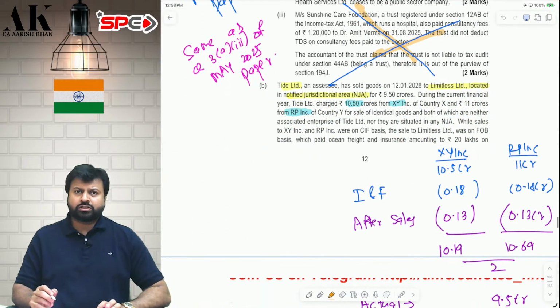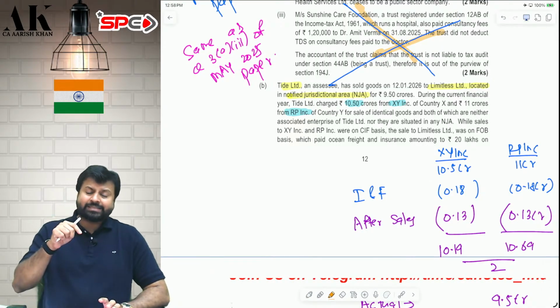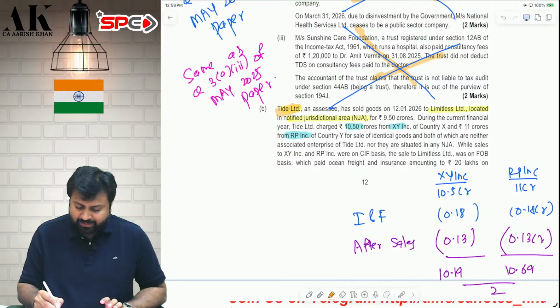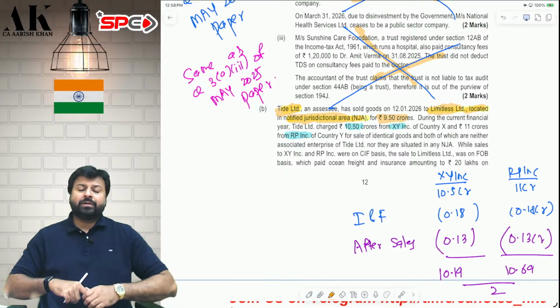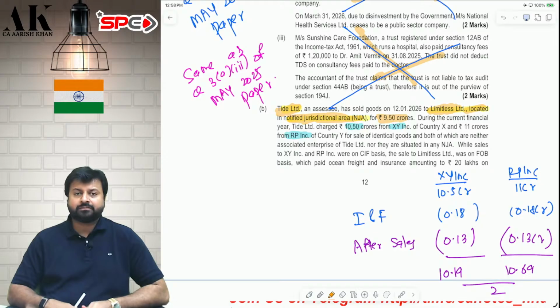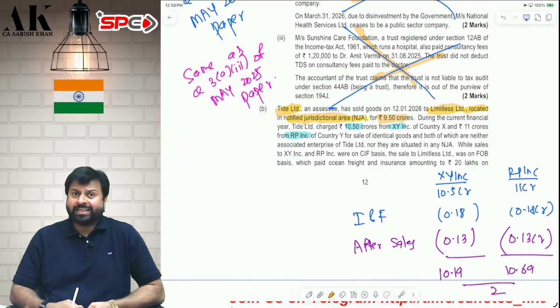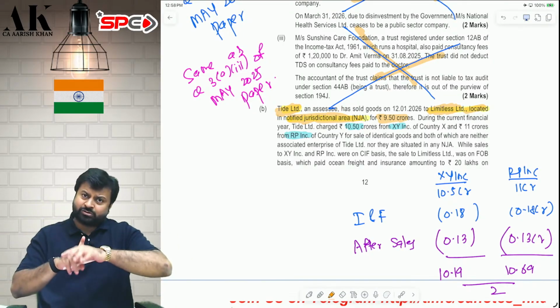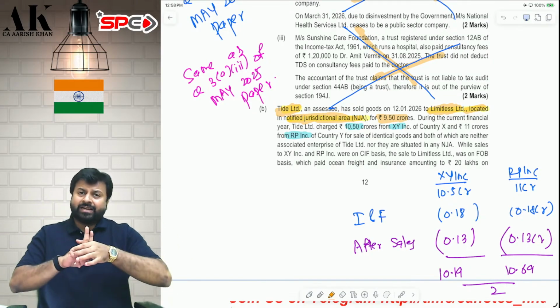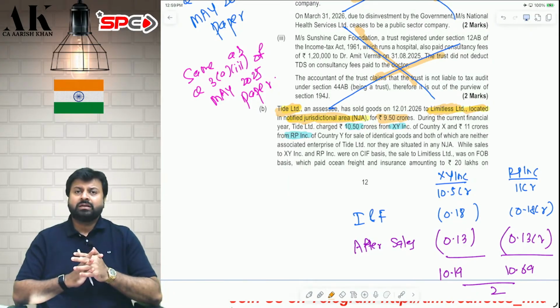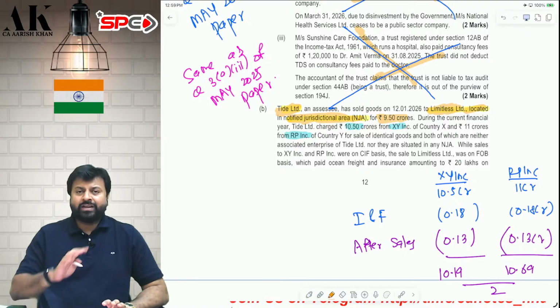Now the next question is a good question. We have done a question like this earlier, but this is one step ahead of that. Let me tell you, Tide Limited is an Indian company and Limitless Limited is a foreign company located in NJA. We are selling some goods to a company located in NJA for 9.5 crores. If an Indian company is selling goods to a person located in NJA, then first of all both are deemed to be associate enterprises. Second, the transaction between them is deemed to be an international transaction. Therefore, we need to find the arm's length price, so we need to find comparables.